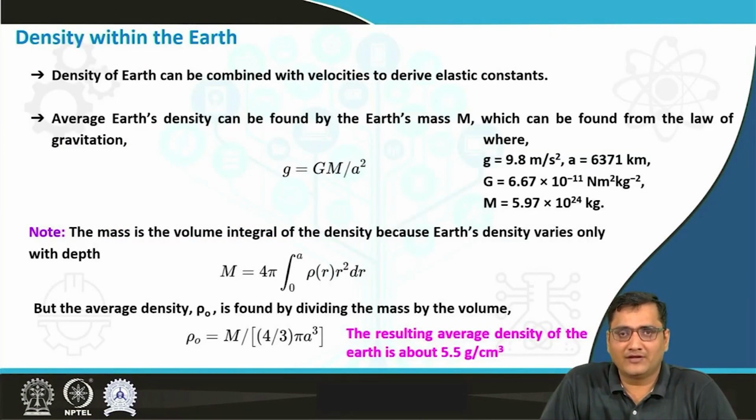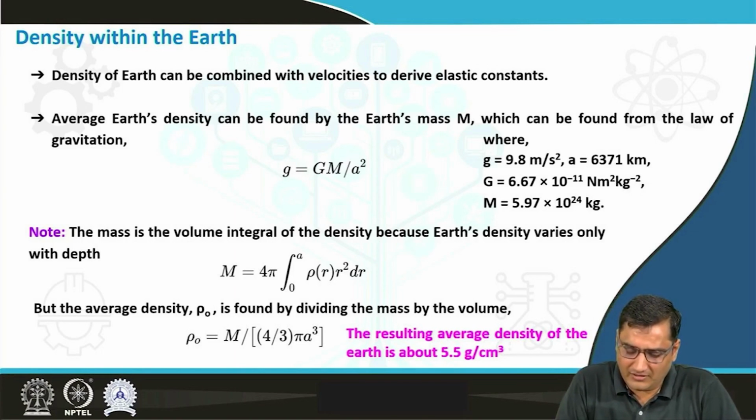As far as the density within the earth is concerned, we can include the density of the earth, and that can be combined with the velocities to derive elastic constants. In order to find the average density of the earth, we can first find the earth's mass, and that can be found by using the law of gravitation.